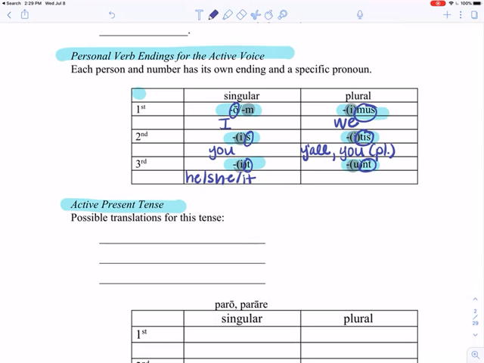Okay. Because you singular is just when your mom is yelling at you, and you plural is when your mom is yelling at you and your siblings. Okay. So third plural is going to be they. All right. So again, O or M is I, S is you, T is he, she, or it, mus is we, tis is y'all, or you plural, and unt is they.